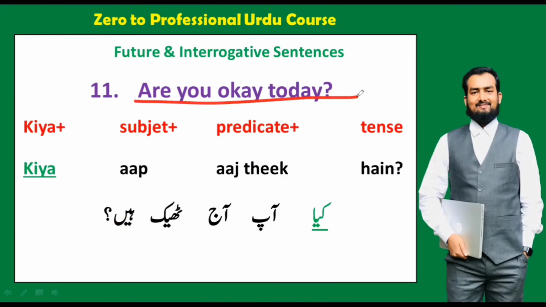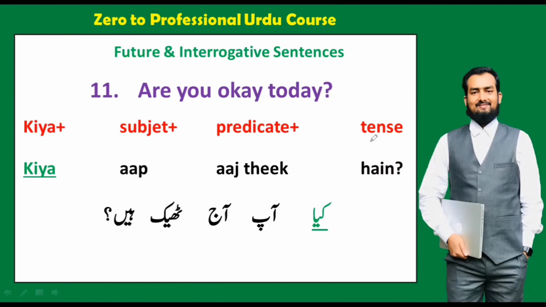So "Are you okay?" we can say in three ways. First, formal way kya aap aaj theek hain, with male and female both. And informal way we will say kya tum aaj theek ho, with male and female. And with anger or with a close friend we will say kya tu aaj theek hai.